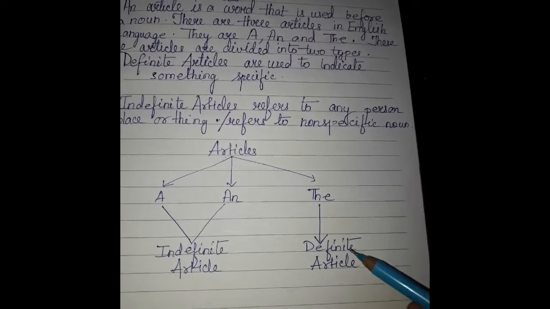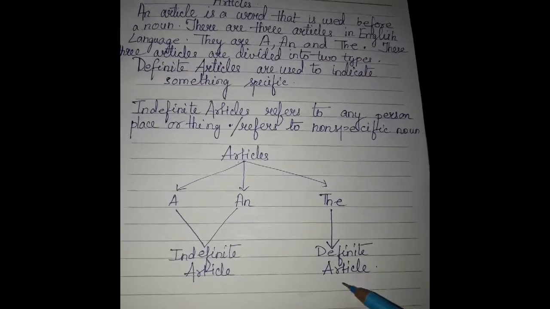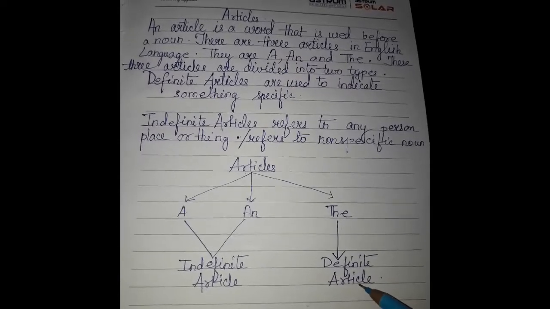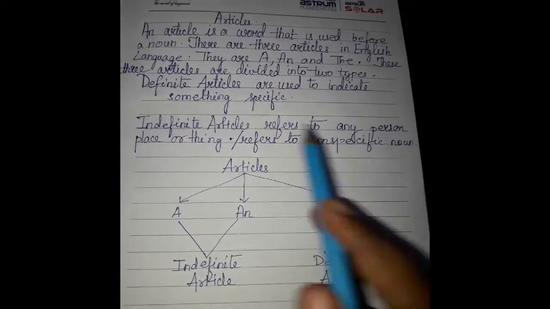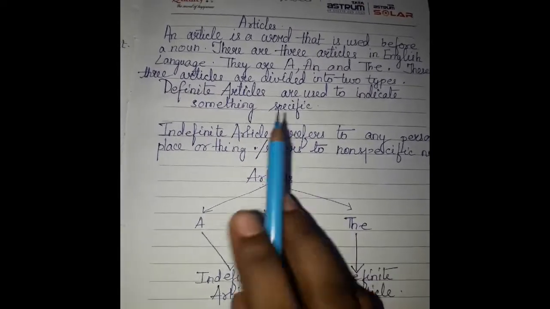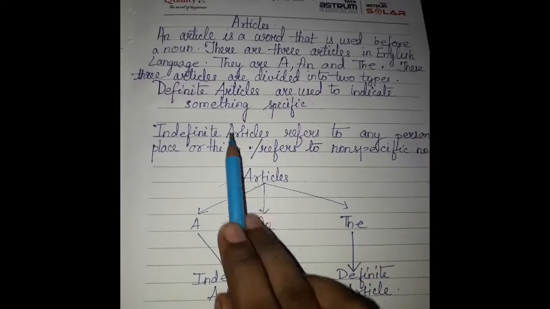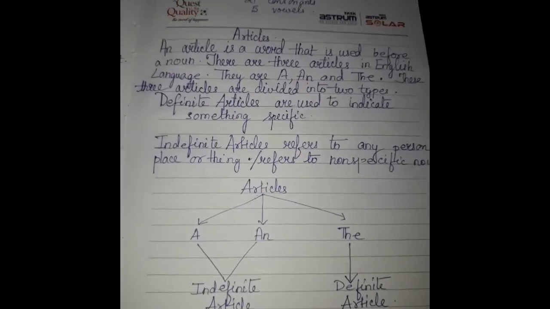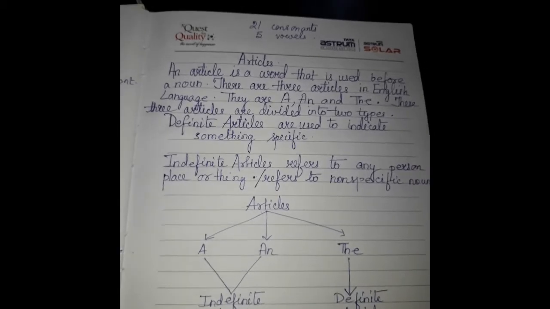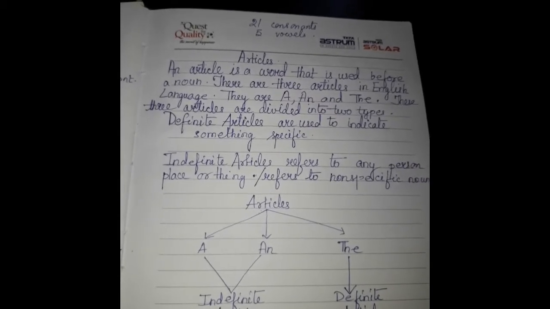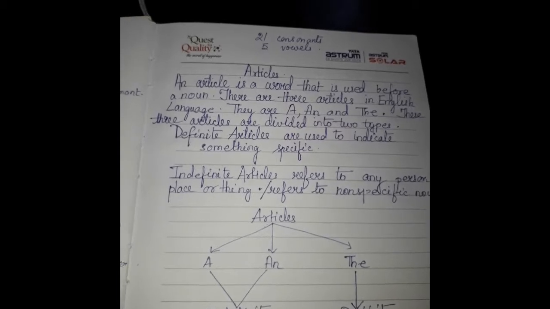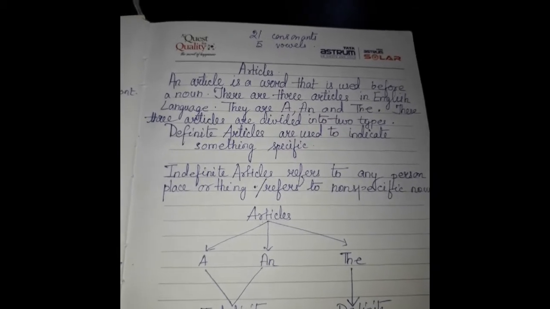Now, the is the definite article. We use the for definite article. Definite article means it's used to indicate something specific which is very clear. Okay? In order to go deep into it, we have to first understand what are consonants and what are vowels.